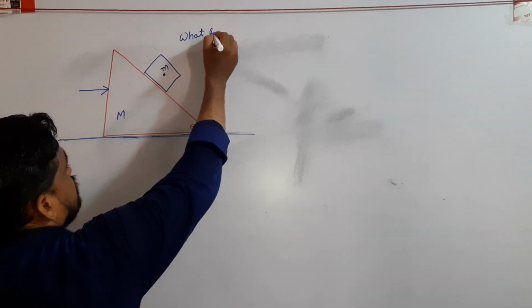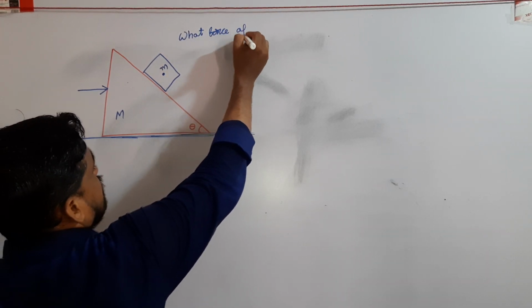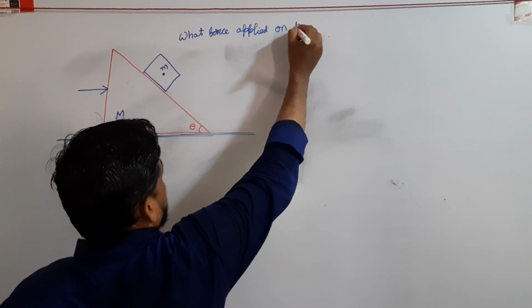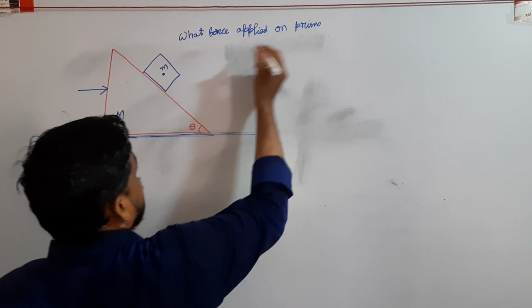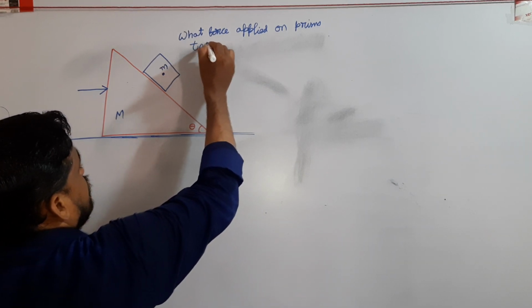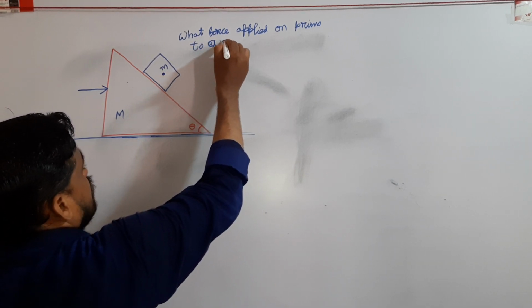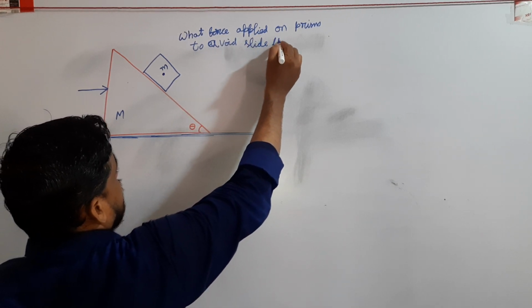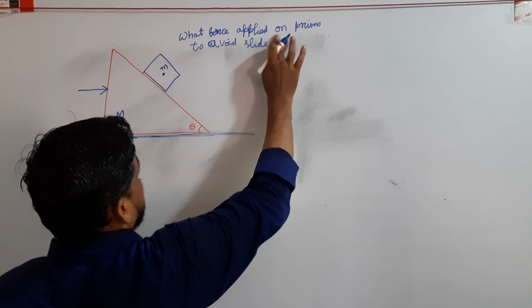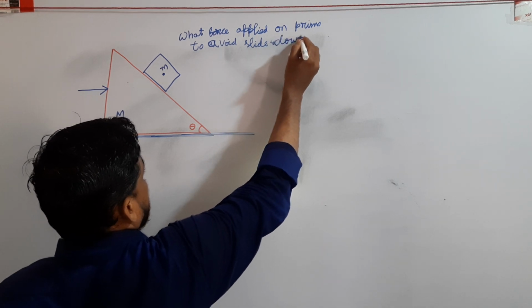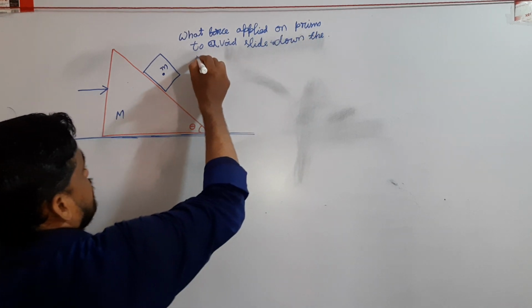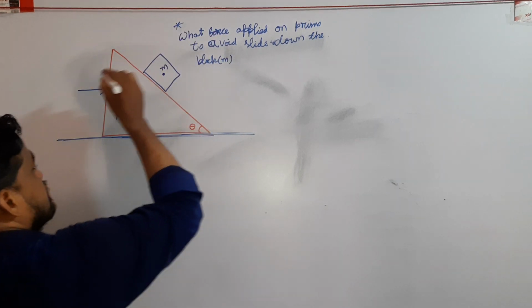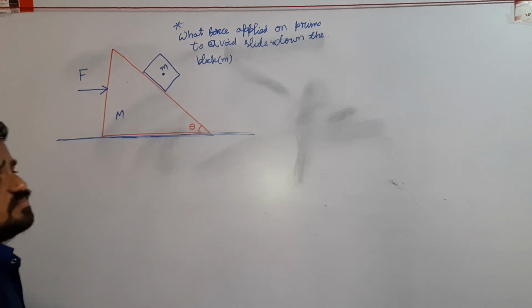What force applied on the prism to avoid the block sliding down?